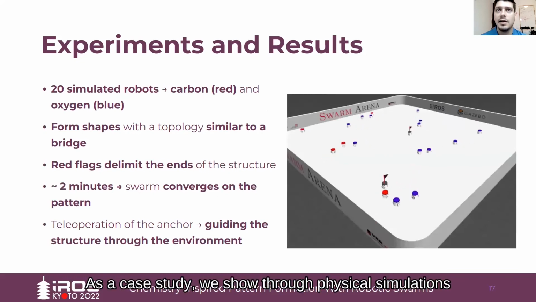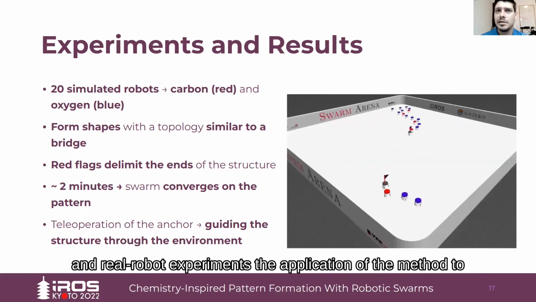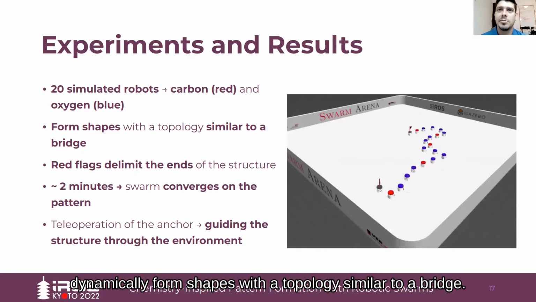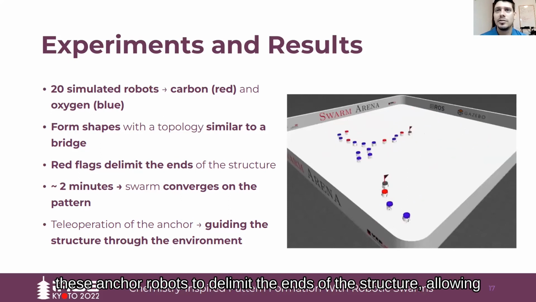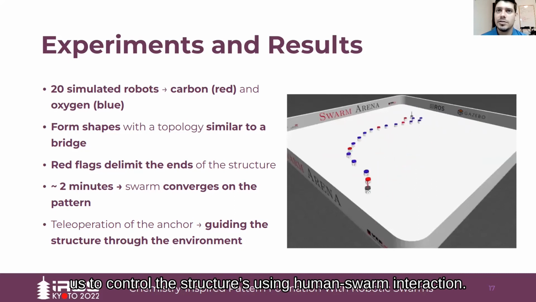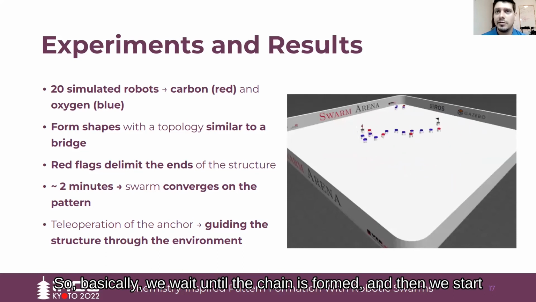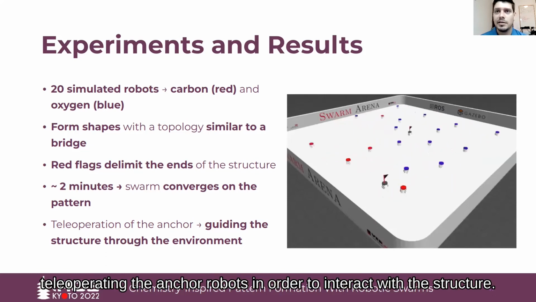So as a case study, we show through physical simulation and real robot experiments the application of the method to dynamically form shapes with a topology similar to a bridge. In addition to the carbon-like and oxygen-like robots, we define these anchor robots to delimit the ends of the structure, allowing us to control the structure using human swarm interaction. So basically, we wait until the chain is formed, and then we start operating these anchor robots in order to interact with the structure.